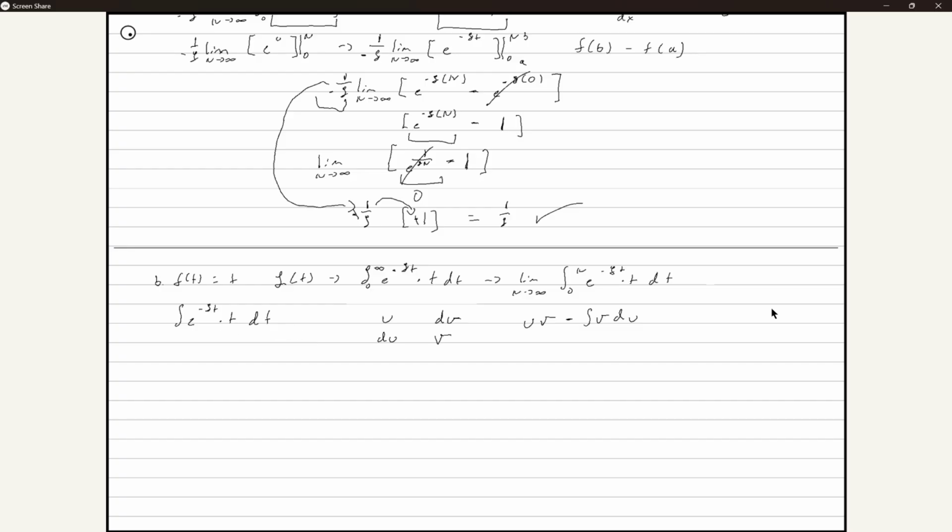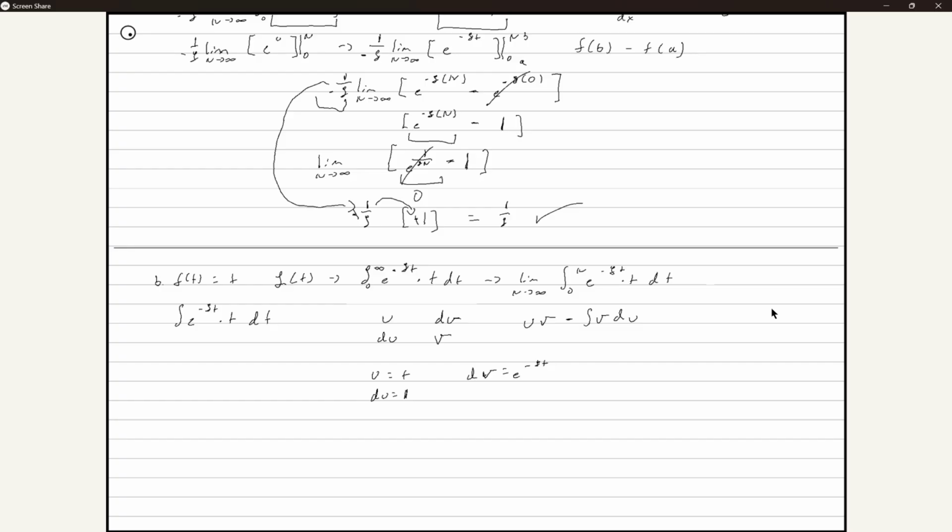So let's plug t as u, and by process of elimination, dv has to be e to the negative st. Okay. Now we know the derivative of t is equal to 1. Let's find the integral of this thing we're filling in.